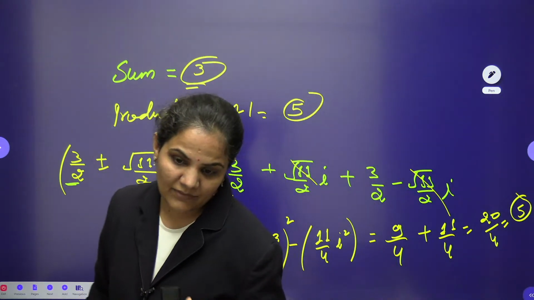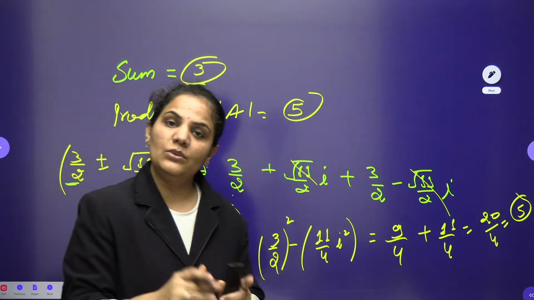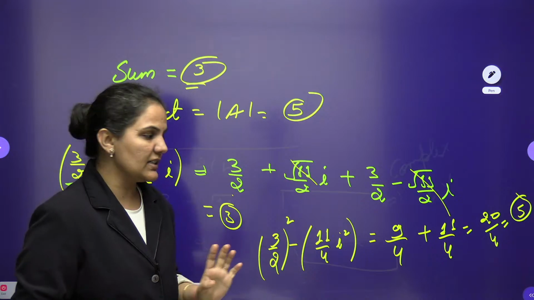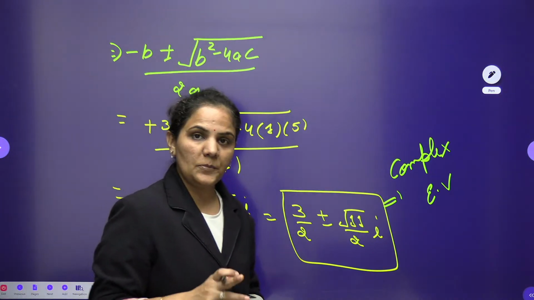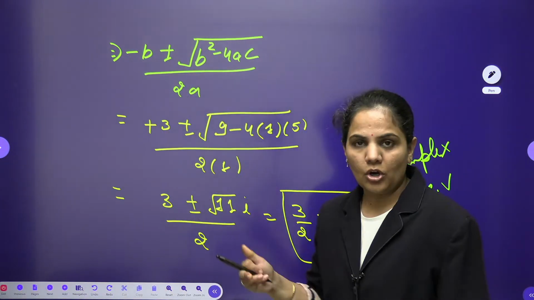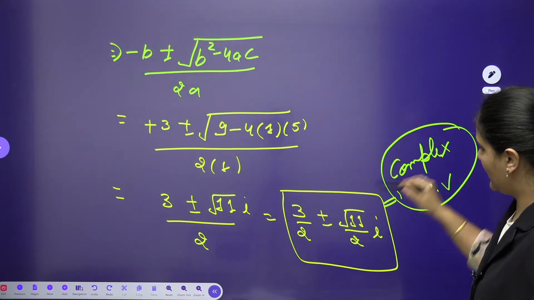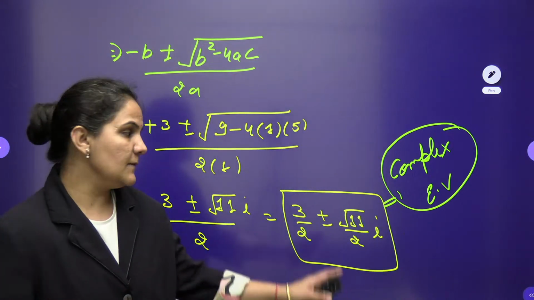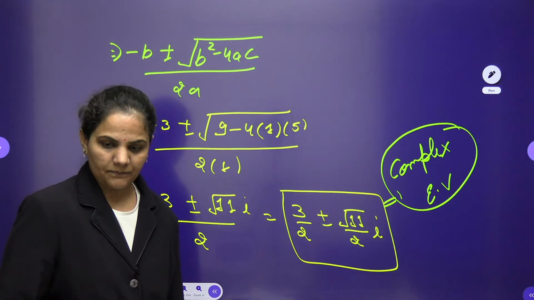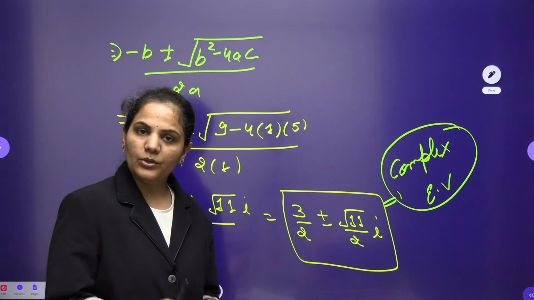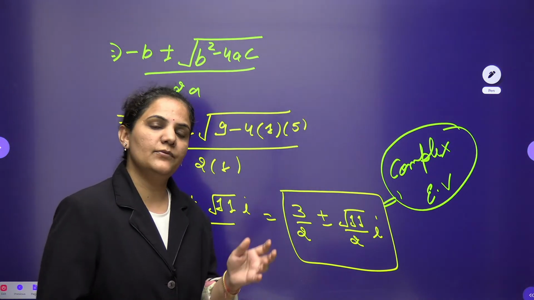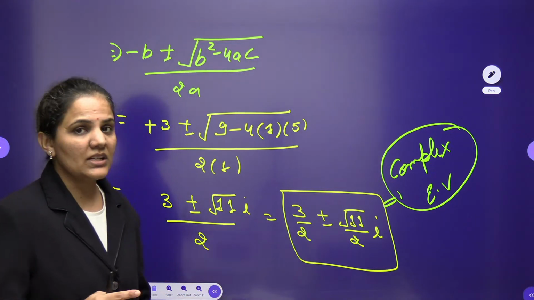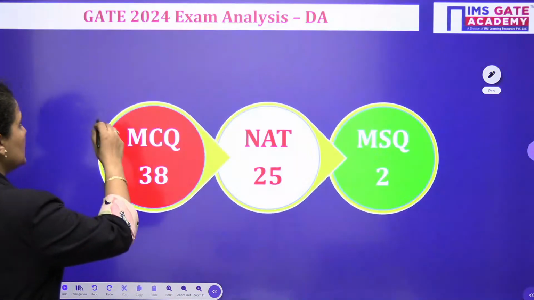Yes, whatever eigenvalues we found are absolutely correct, because they give the sum 3 and the product 5. So according to me, if the options are real, 0, complex, then I should go with complex eigenvalues, because I have 3 by 2 plus minus square root of 11 by 2 iota. Alright guys, as I told you, if you were in the paper, you can confirm the question and options both. So this was my first question.